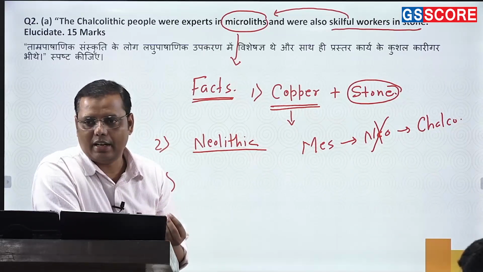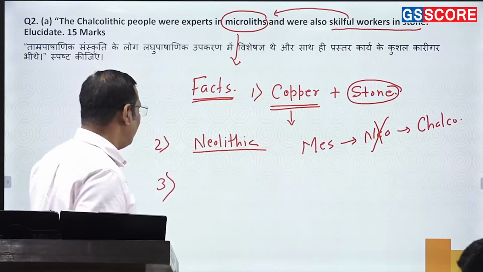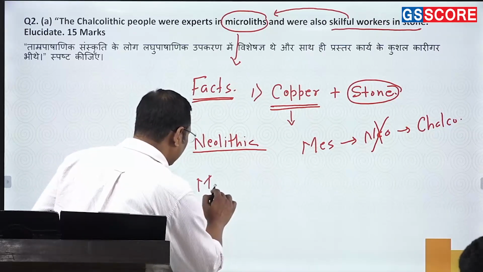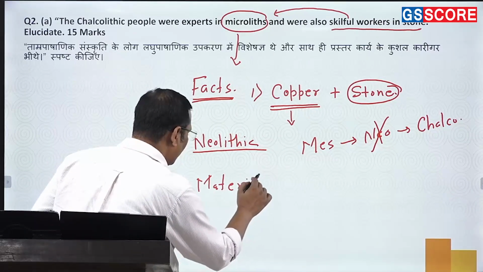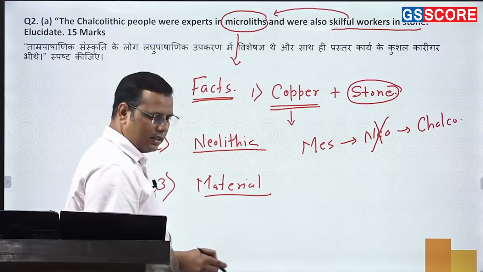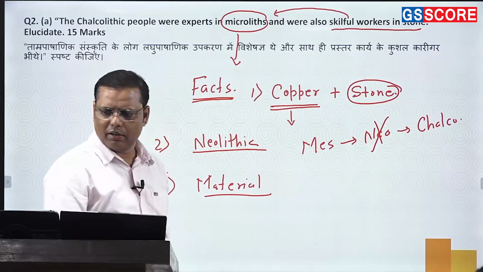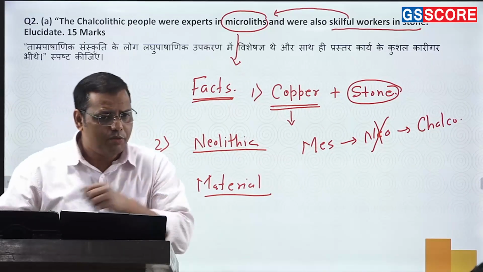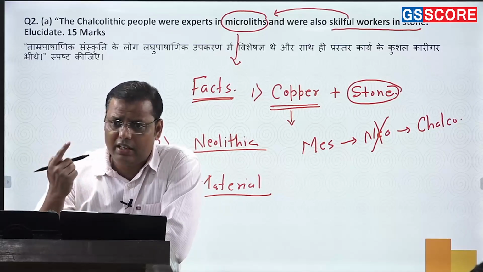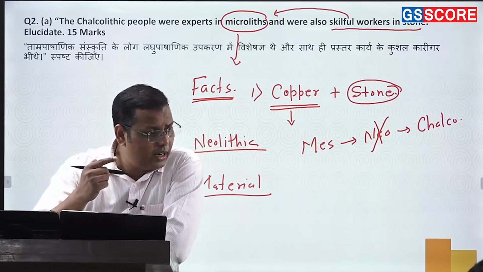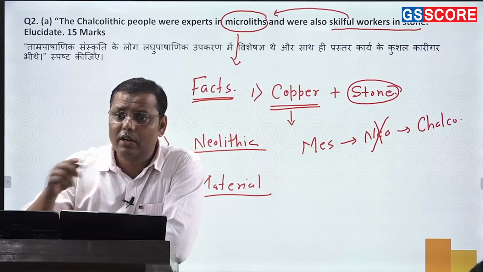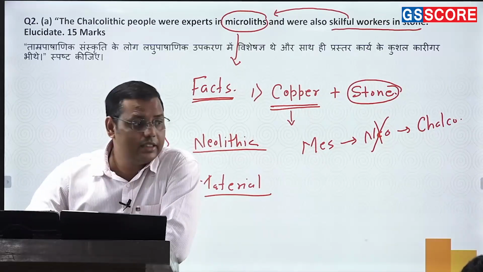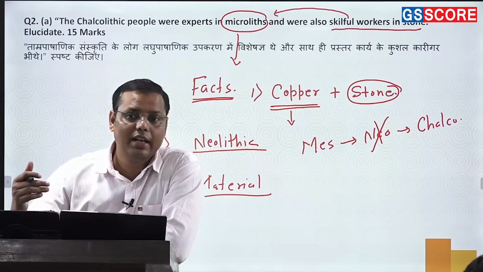Unfortunately, these people never had that. So what I'm trying to tell you, the third important point, is that materialistically, their development was going in a good direction. Their agriculture was functioning properly. I have already told you that from the circular huts they are now moving to the rectangular and square shaped huts. That means it was an indicator of civilization.